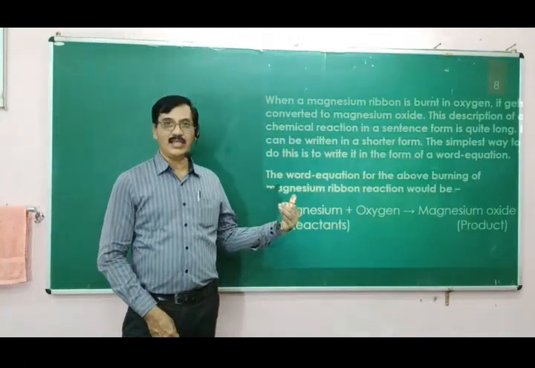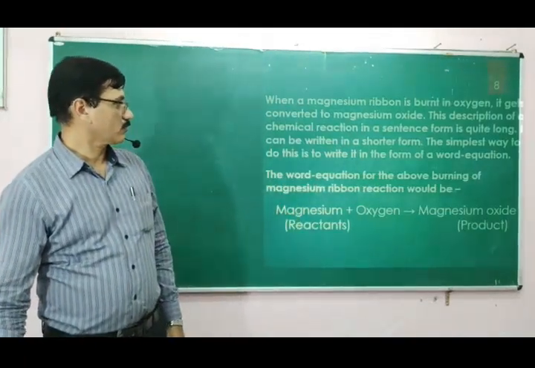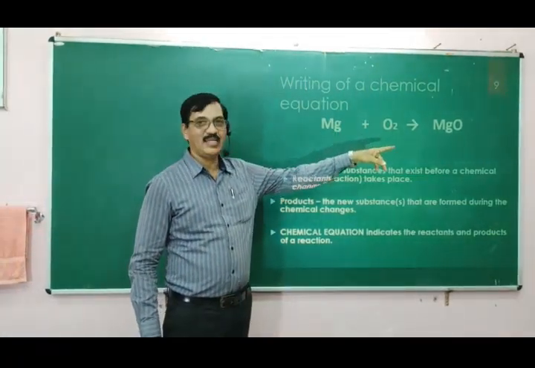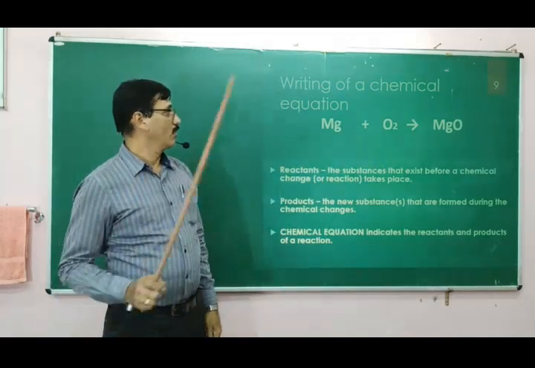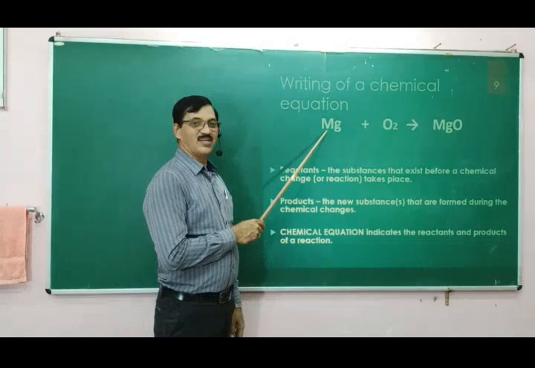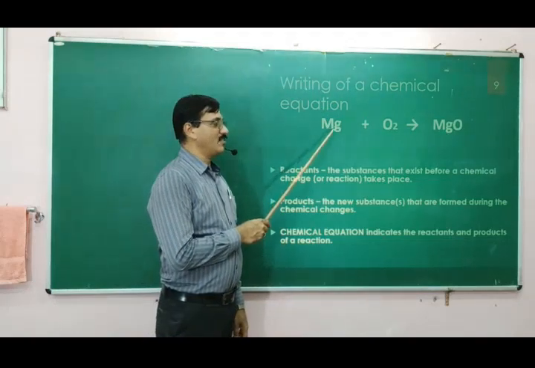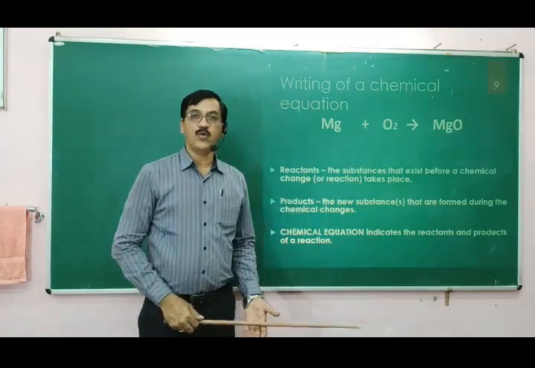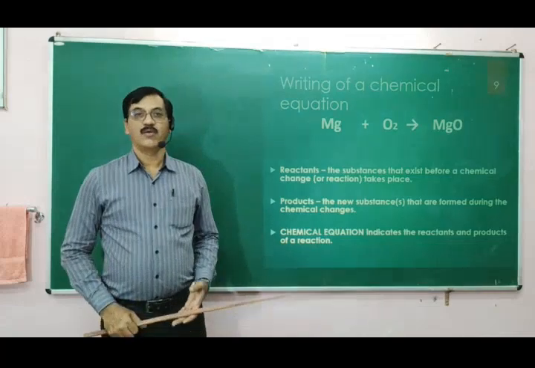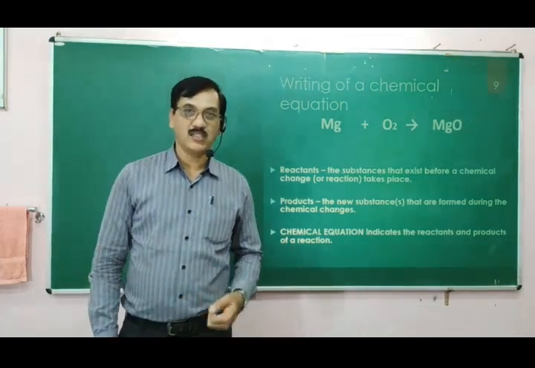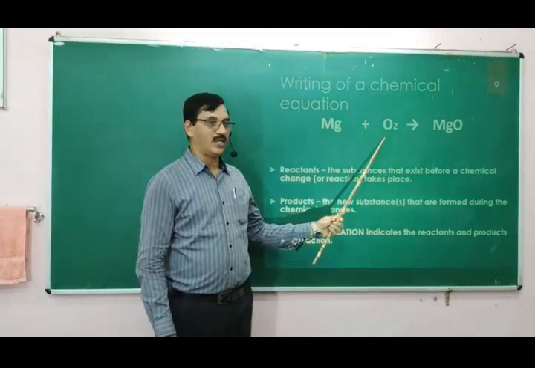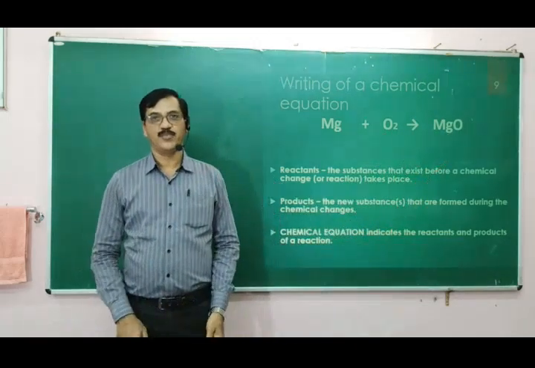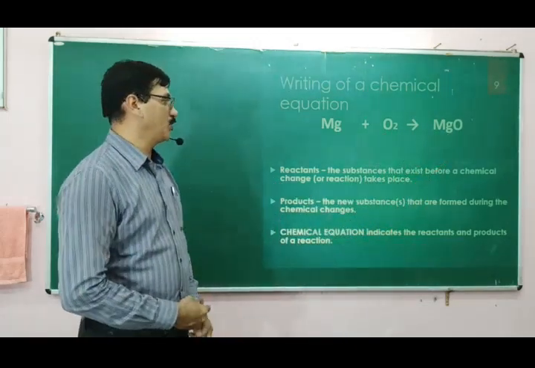So it can be written in the form of magnesium plus oxygen gives MgO. Now, magnesium is a metal, therefore it is written as Mg with its symbol. Oxygen is written as O2. Why O2? Why not O? It is written in the O2 form because oxygen gas is available as a diatomic gas. And magnesium oxide is the compound which is being formed, MgO.